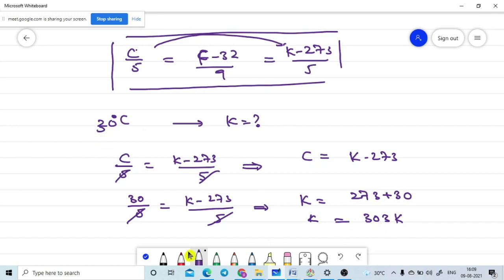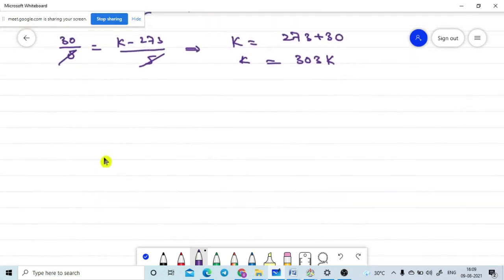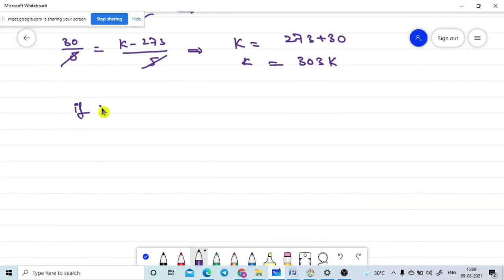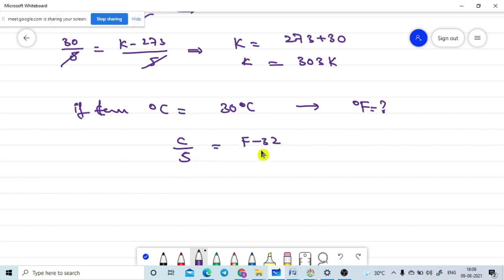Now the same value I am going to take in Fahrenheit. I need to take the Fahrenheit value. If the temperature is 30 degrees Celsius, what is the temperature in Fahrenheit? The same value in Fahrenheit. So which formula do we need to pick out? What is the relation between Celsius and Fahrenheit? C by 5 is equal to (F − 32) divided by 9 is the formula.